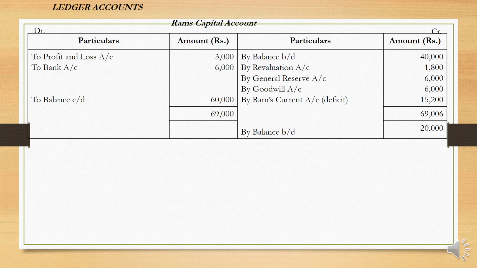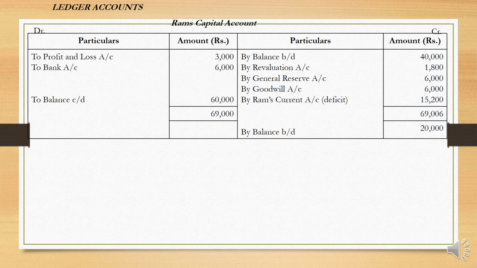Now Ram's capital account. His opening balance is 40,000. Revaluation profit 1,800. General reserve his portion is 6,000. Goodwill his portion is 6,000, and here it is profit and loss account 3,000. Bank account 6,000. If you just go back to the journal entries, all the entries are found there, and from there they are transferred here.